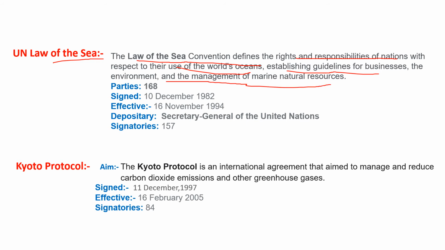It was signed on 10th December 1982, effective from 16 November 1994. Kyoto Protocol: the Kyoto Protocol is an international agreement that aimed to manage and reduce carbon dioxide emissions and other greenhouse gases. It was signed on 11th December 1997, effective from 16th February 2005.